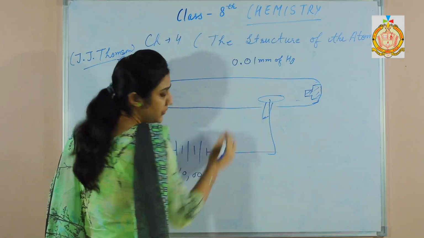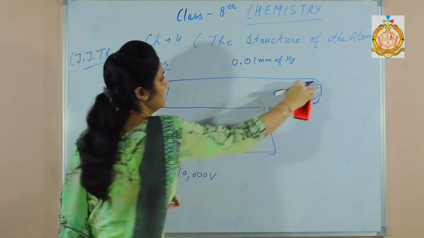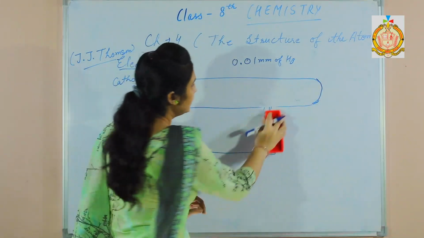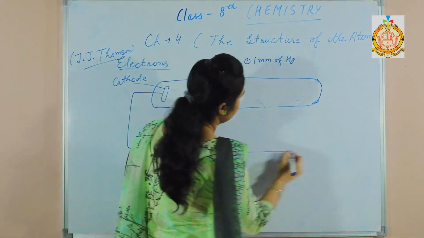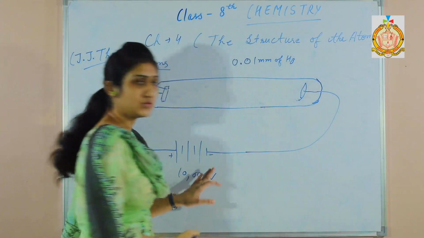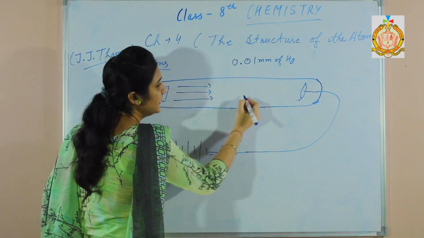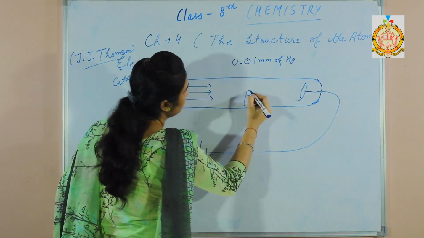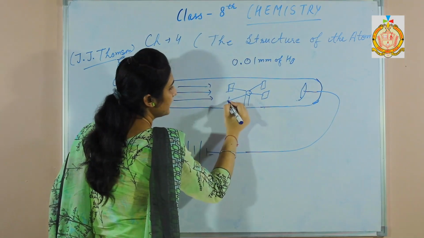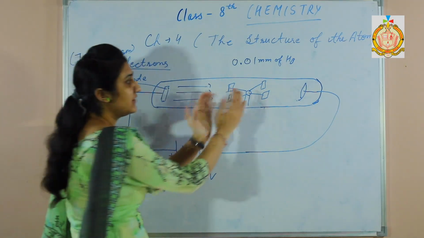If this is again the cathode and anode plate, which is connected to the negative terminal of the battery, and I place a light paddle here, when the rays start emitting from the cathode, it will rotate the paddle.